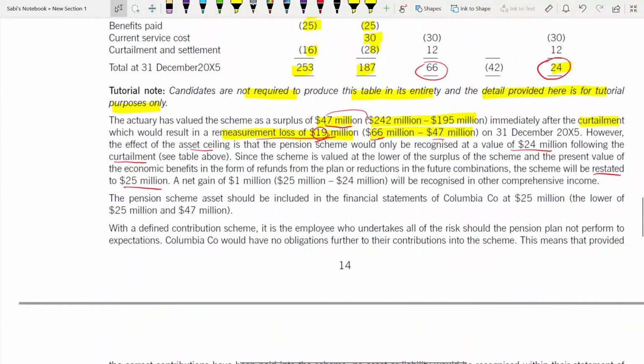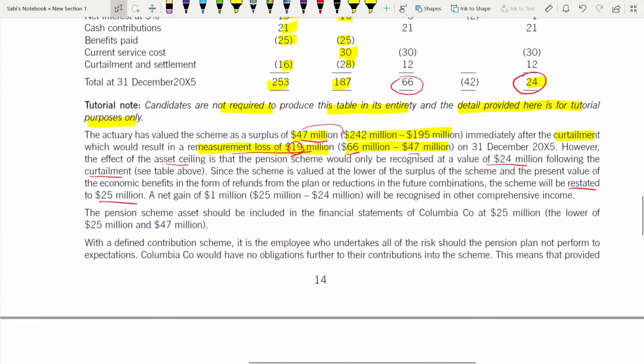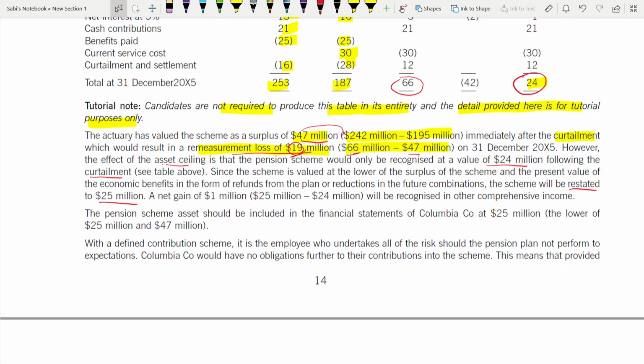is what? Lower of the surplus of the scheme. So if you see the surplus of the scheme, it is 47 and curtailment and this thing, okay, is 25. So lower of it is 25.